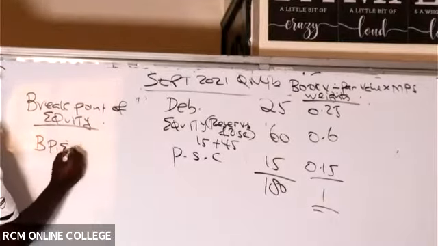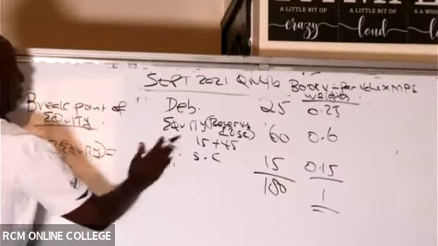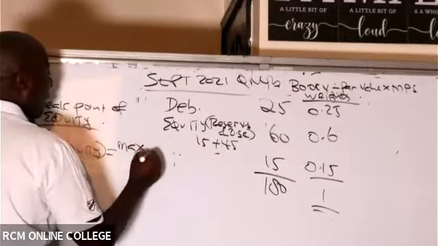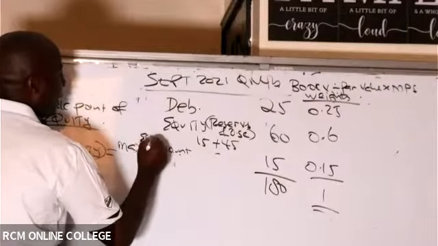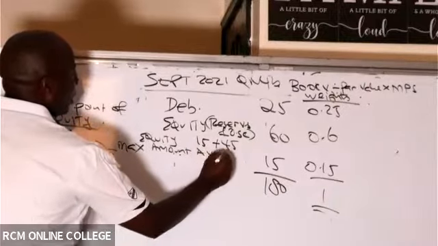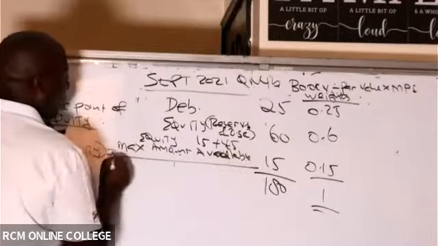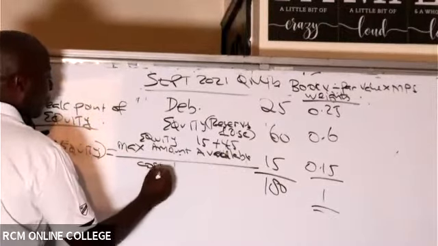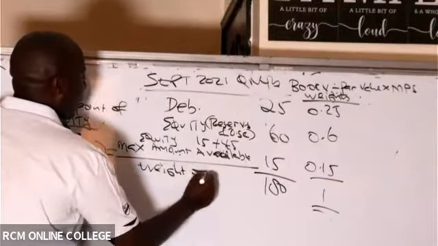Breakpoint equity, we shall take the maximum equity amount available, all over weight of equity.